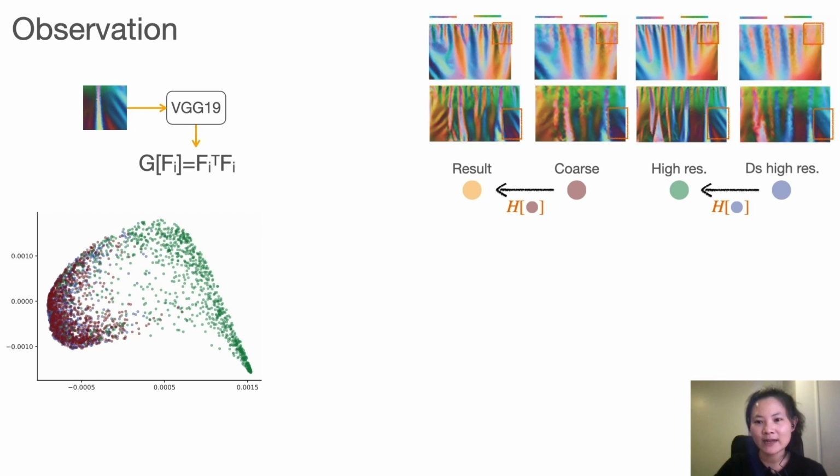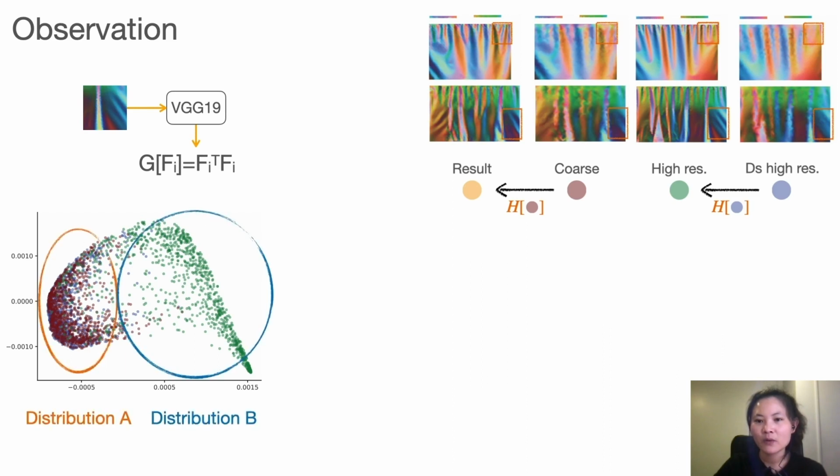Now we validate our method in terms of gram matrix distribution of the output features of VGG19 layers that we used as style layers. We find that the coarse normal map as input used at runtime and the downsampled normal map as input during training share similar feature distribution, as we hypothesized before.